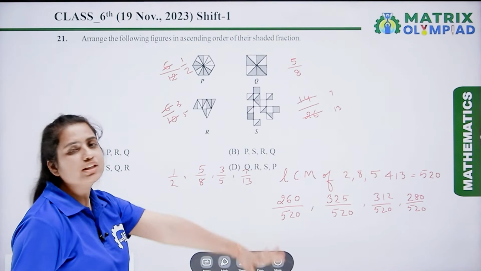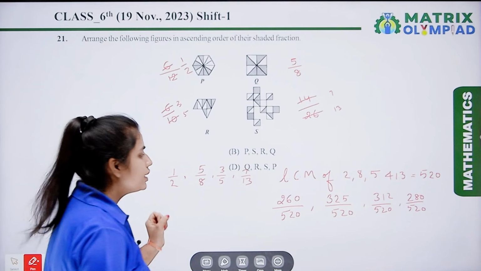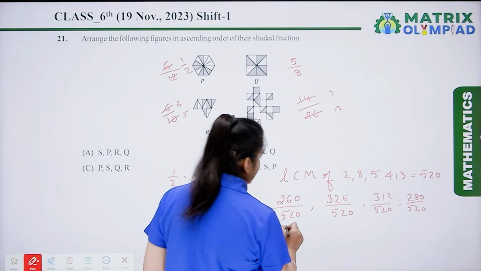Now, we have to arrange these fractions from the lowest term to the highest term, meaning ascending order.